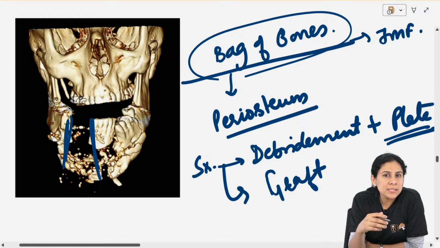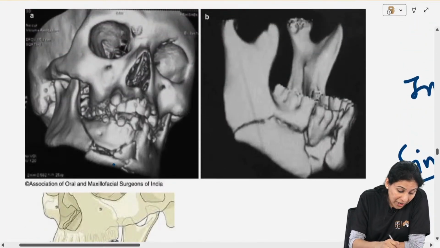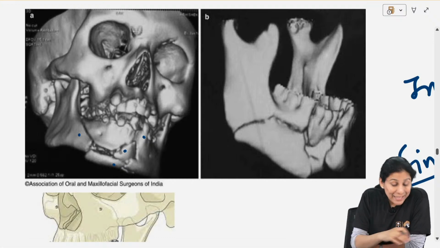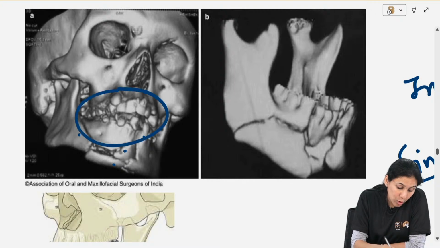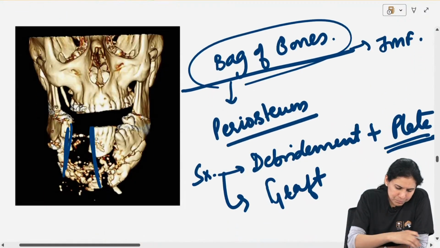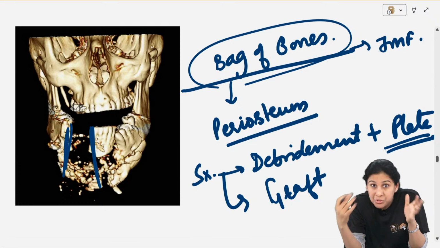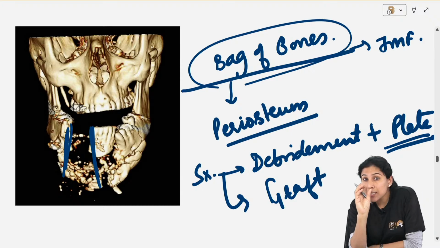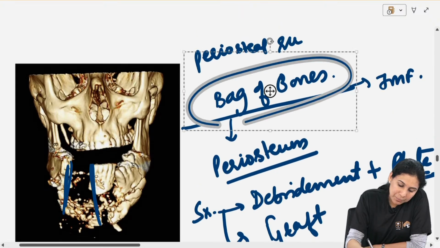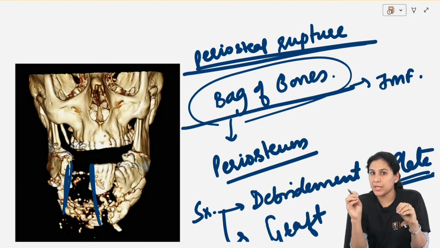Again, it's a surgeon's preference depending on the case. If it is broken into 4-5 big chunks, I will do ORIF in the same sitting. I can also do IMF if I am able to control my occlusion, if I am able to get a proper occlusion. If it is a grossly comminuted high velocity injury with periosteal rupture, if the examiner is putting such type of words, periosteal rupture, periosteal stripping means no blood supply of that segment is left.